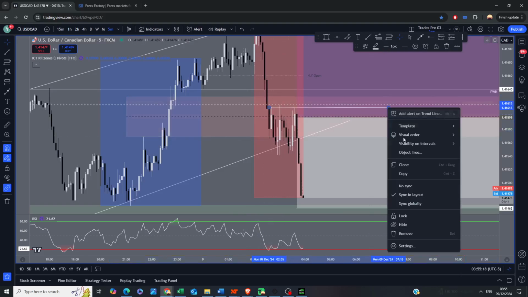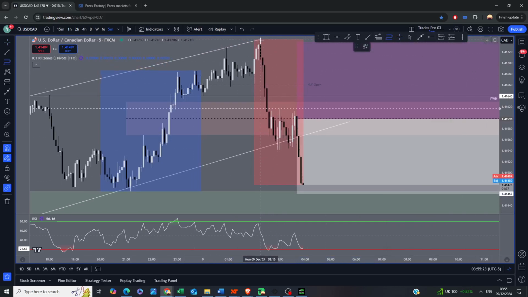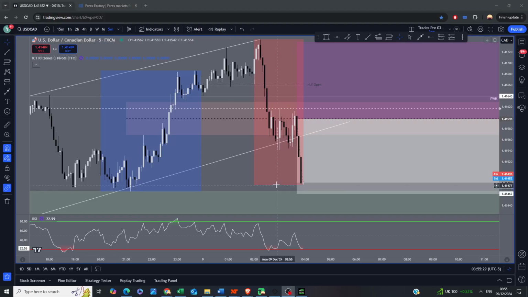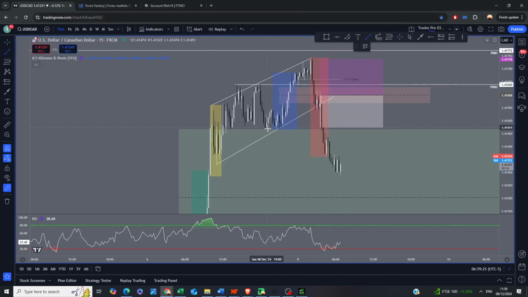I was watching it, just didn't enter because I wanted price to come at least into the discount. And then as price started to move lower and came back into this 50%, I took my trade just on one account, not on the other ones. And this is how the trade played out. I exited, well, somewhere around here, because by that point I passed phase 1 of my challenge.